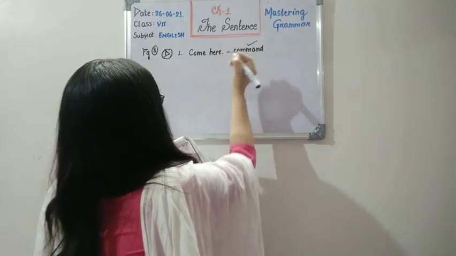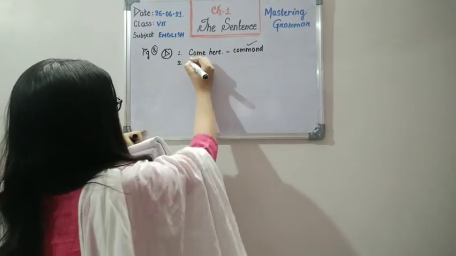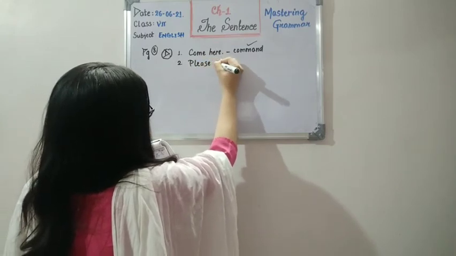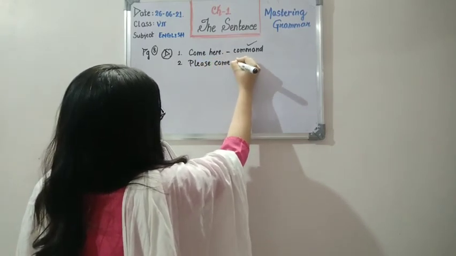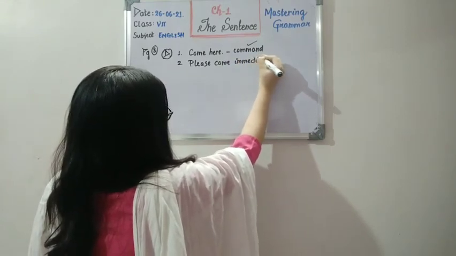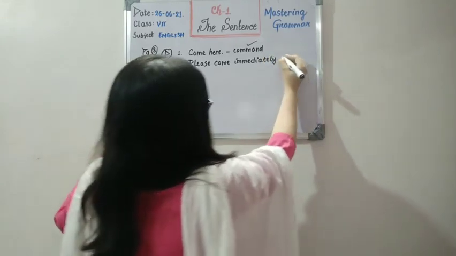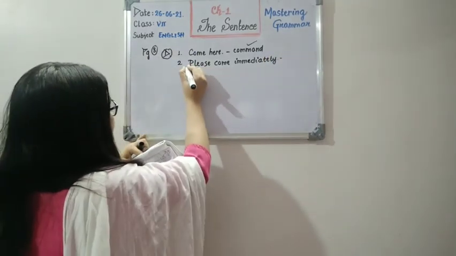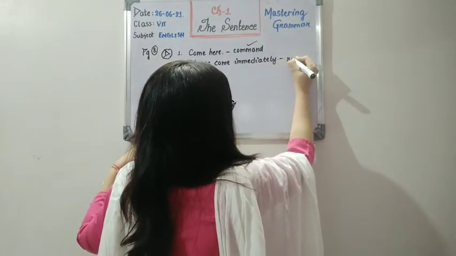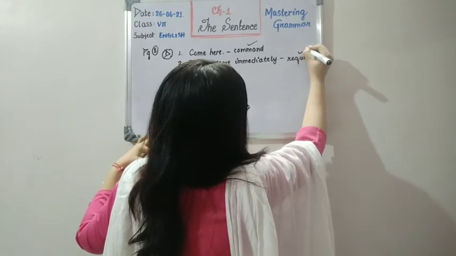Okay. Now children, number 2, please come immediately. What is this? What do you think? The word please itself says that it is a request. So you will be marking request a tick. You will tick the request option.